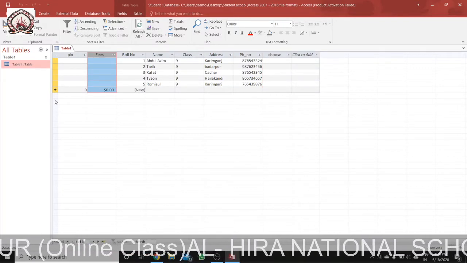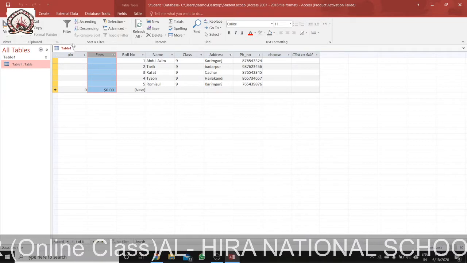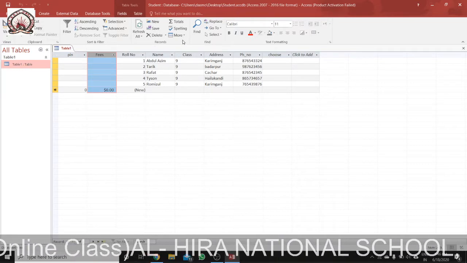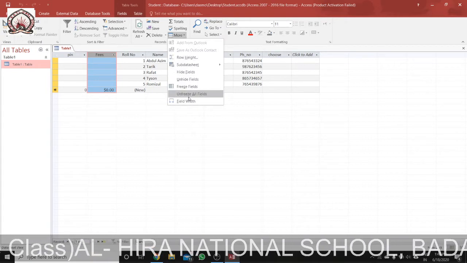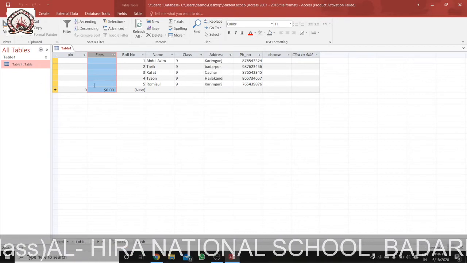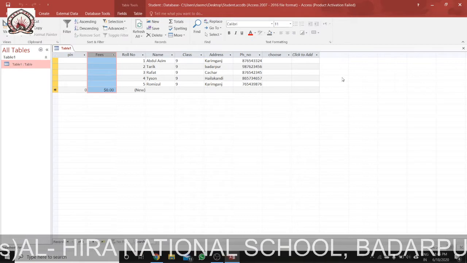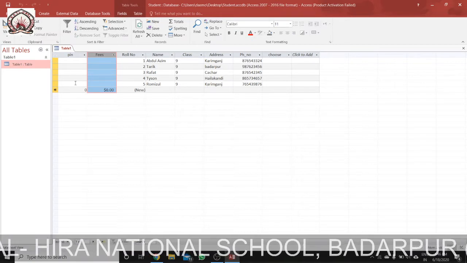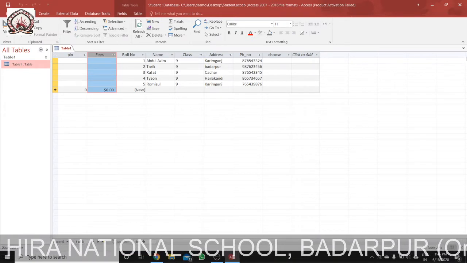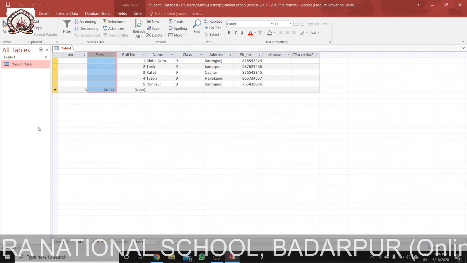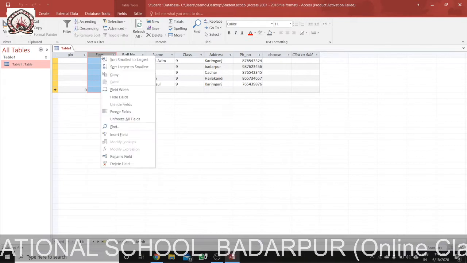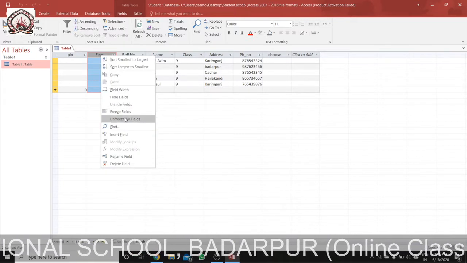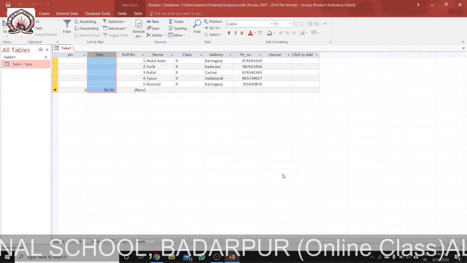So it will go to the leftmost part. How to unfreeze? The same way: home, record group, more, and then unfreeze all fields. Actually my table is not so long, so here we are not seeing it gone, but if my table was very big, you could have seen that this is gone. Or you can right click, unfreeze all fields, and it will become unfrozen.